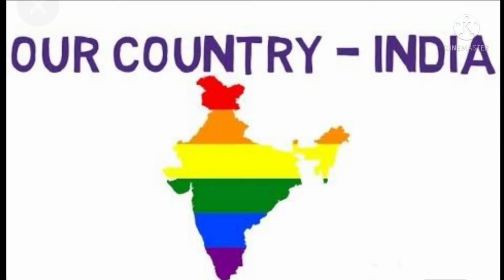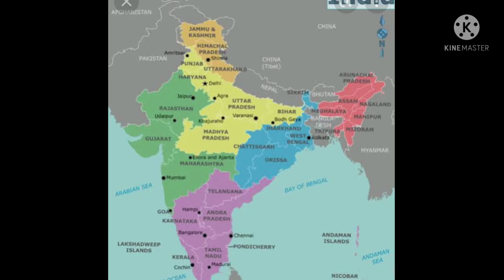Hello children, today we are going to start a new chapter in geography, that is chapter number 7, our country India, location and physical divisions. India is a vast country with great geographical and cultural variations. Location and extent.